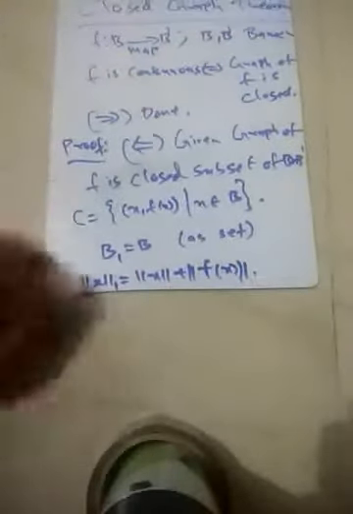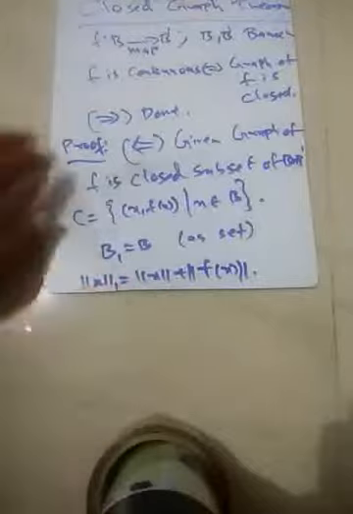Okay. Let's check that this is indeed a norm on B. So consider the identity mapping from B1 to B. B is the same set, and you consider the same F which is given.